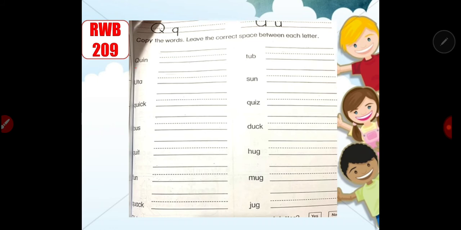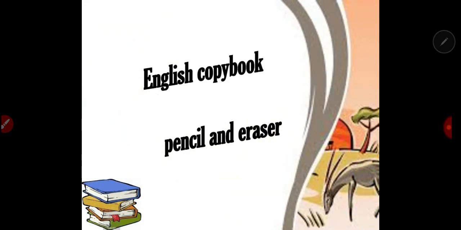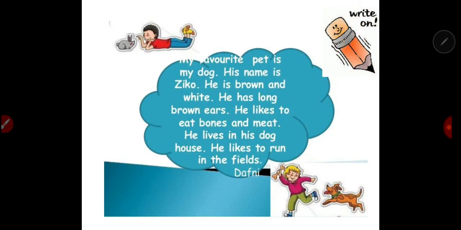As I am always telling you, write on the line properly. Follow red, black, black line. Okay? Good job.